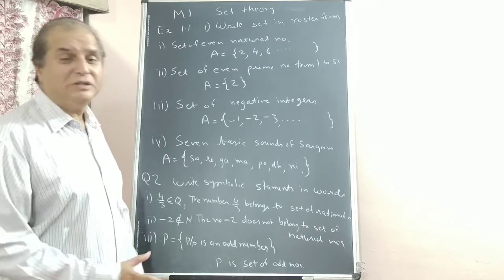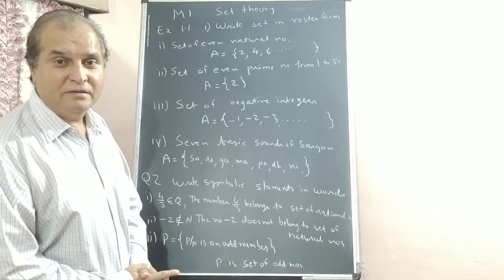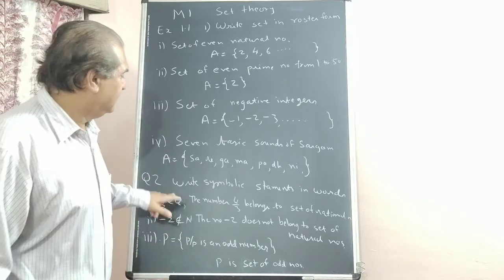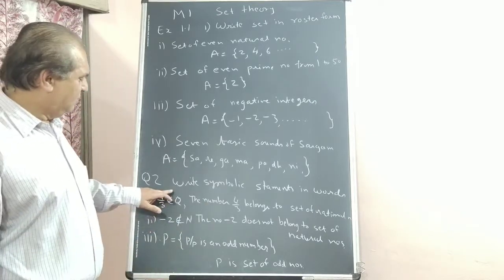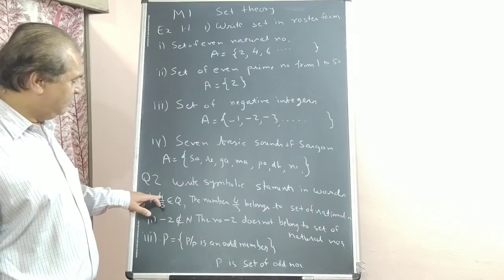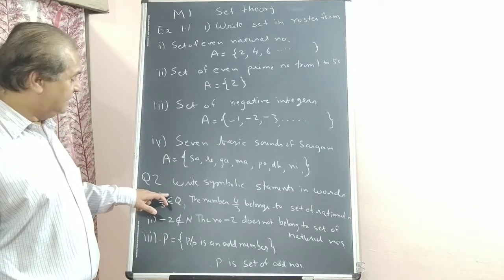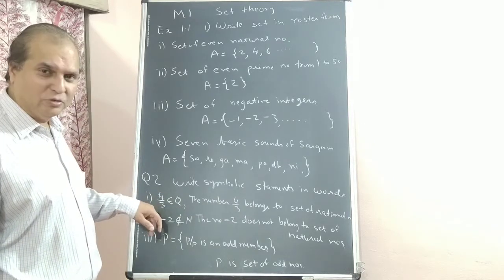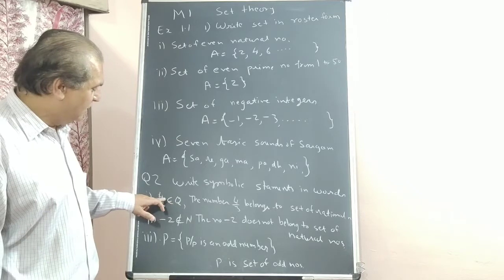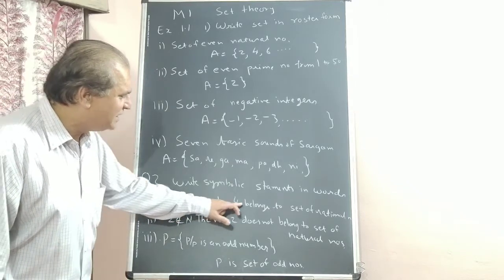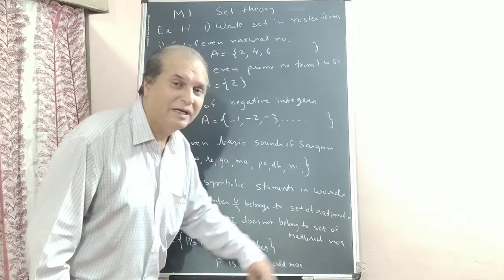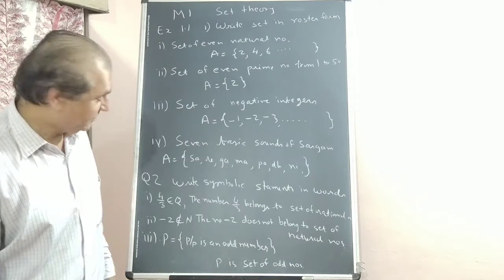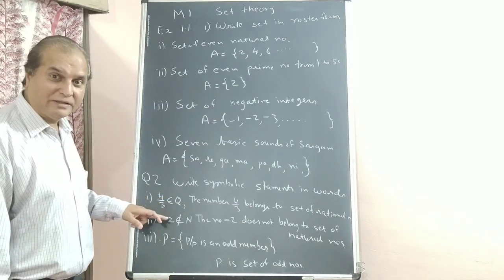So we use symbols when writing in rule method. Getting? See, some symbols you must understand. Now this symbol, epsilon, a Greek letter, we use, it signifies belongs to. 4/3 belongs to Q. 4/3 epsilon Q, in word form: the number 4/3 belongs to the set of rational numbers. Q is the symbol for rational numbers. Okay? Q is the set of rational numbers.